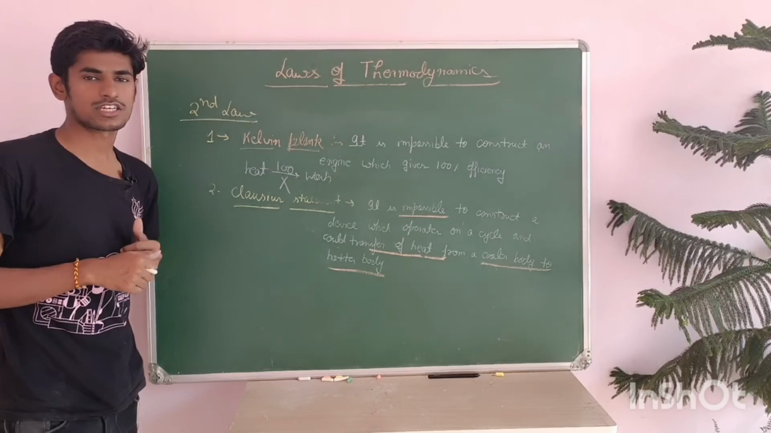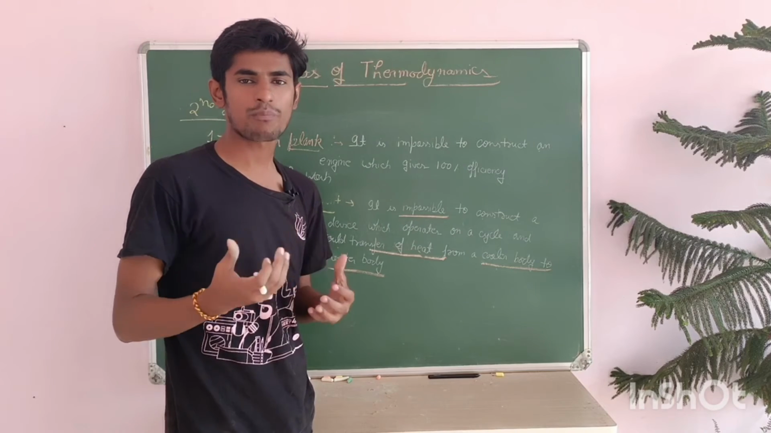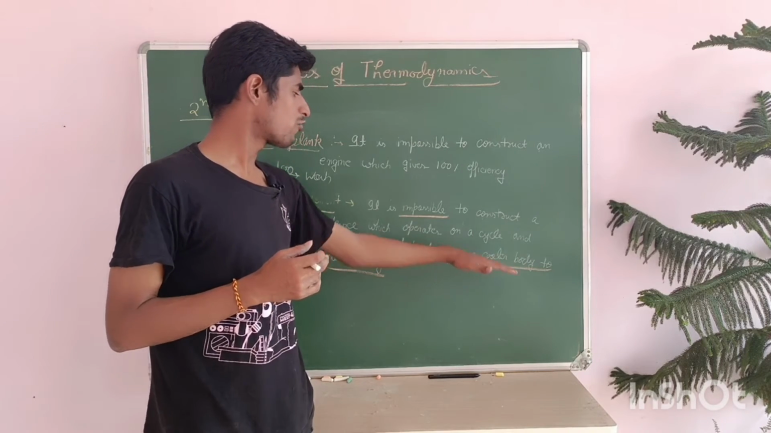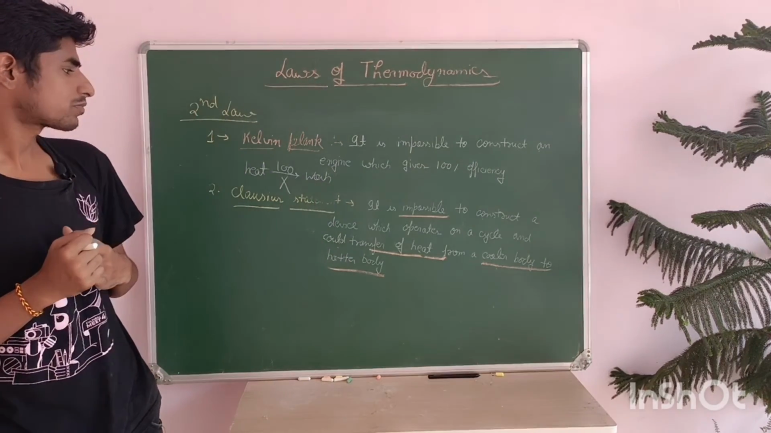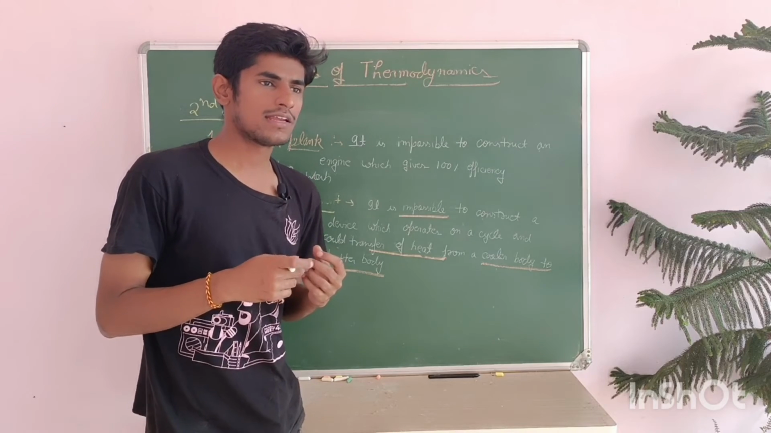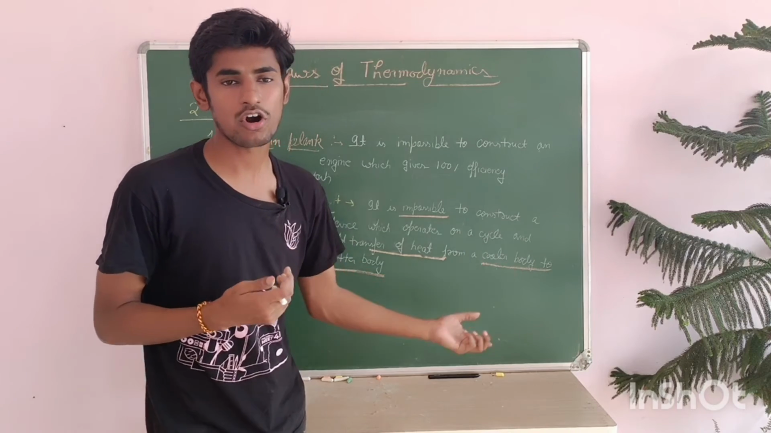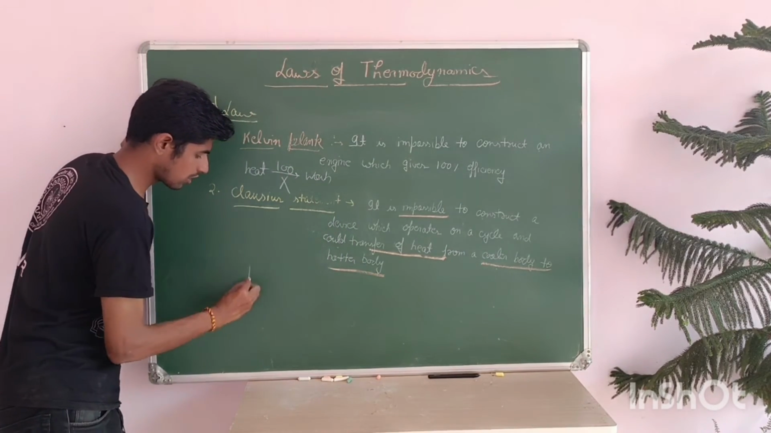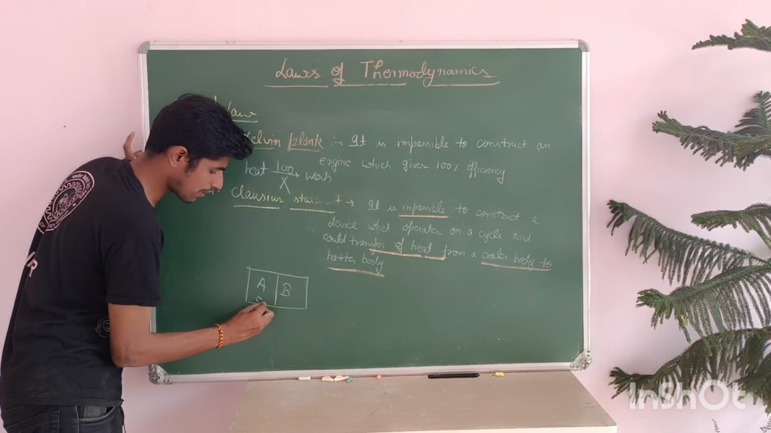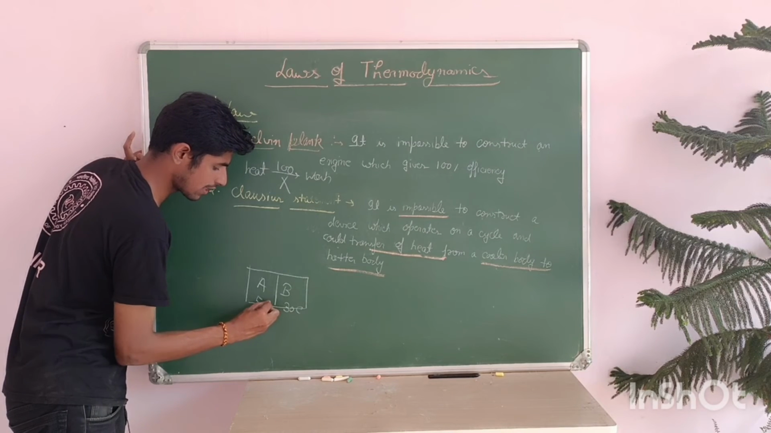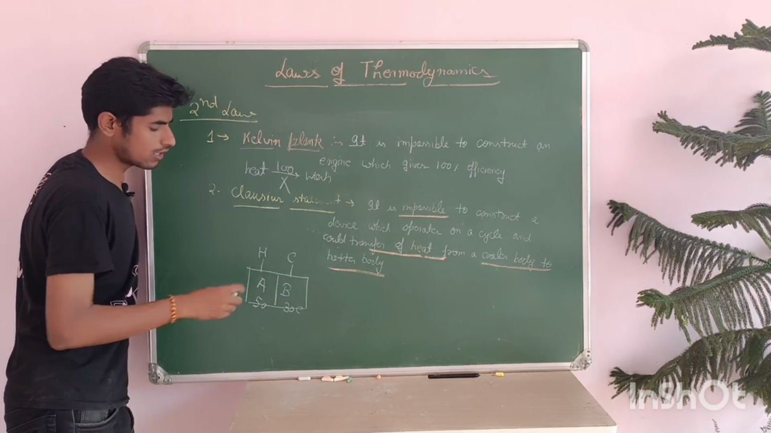Now come to the Clausius statement. It says that it is impossible to construct a device which operates on a cycle and could transfer heat from a cooler body to a hotter body. Suppose there are two systems A and B. The temperature of A is 50 degrees and the temperature of B is 30 degrees Celsius. So A is hot and B is cold.